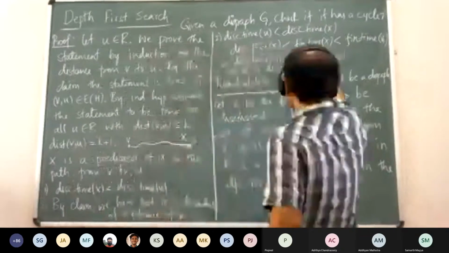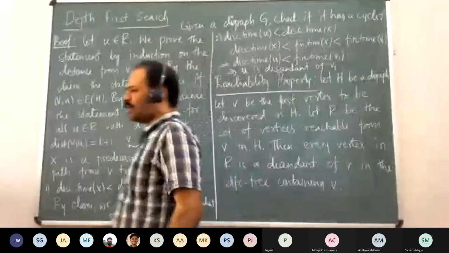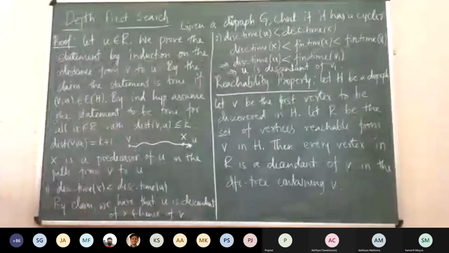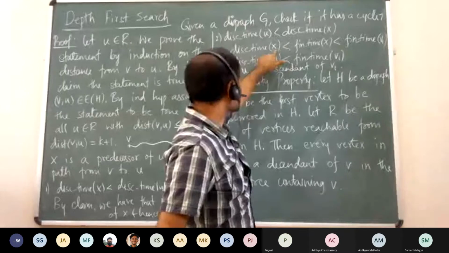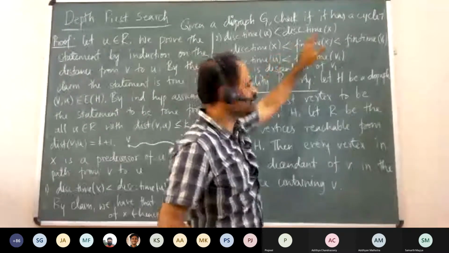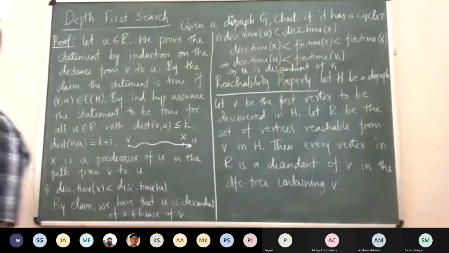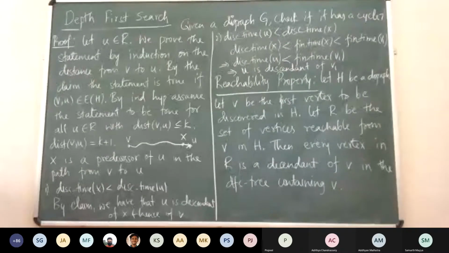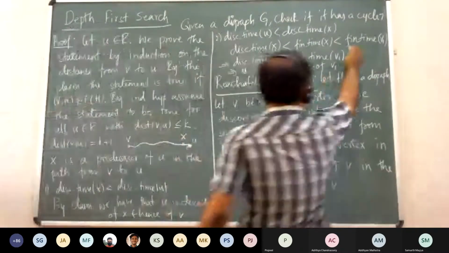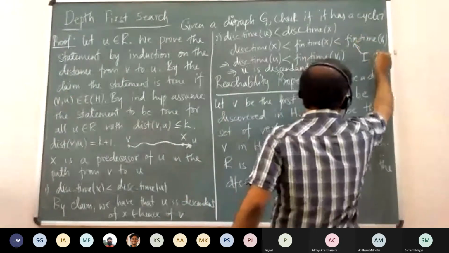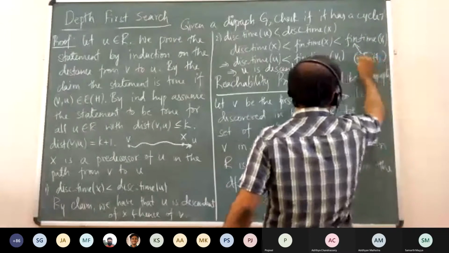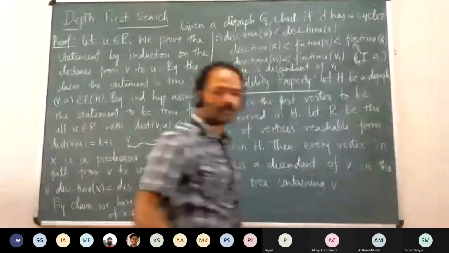We know that the discovery time of X is greater than the discovery time of V1, but the discovery time of X will definitely be less than the finishing time of X. And we also know that X is a descendant of V1, so it has to finish before V1. So it will be before the finishing time of V1. This statement is by inductive hypothesis. Is that fine, Samarth?